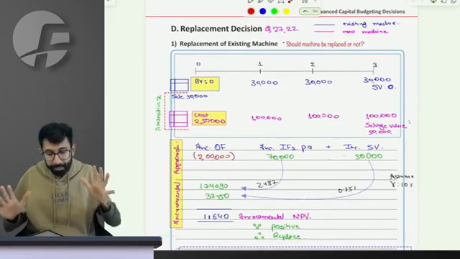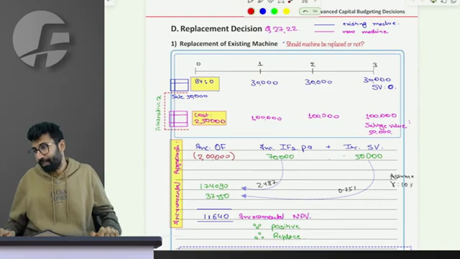Question 20, replacement decision concept we're going to do, but that is after a break.